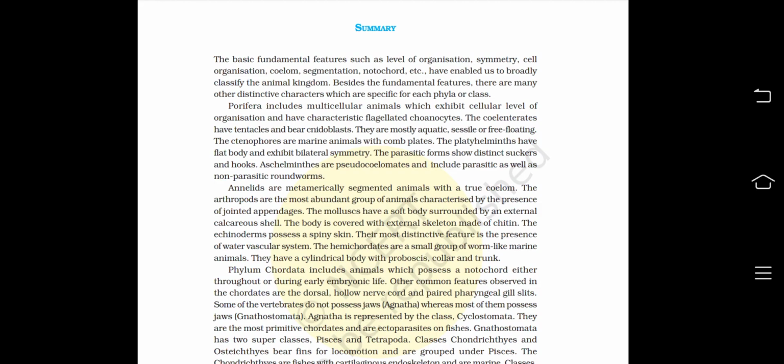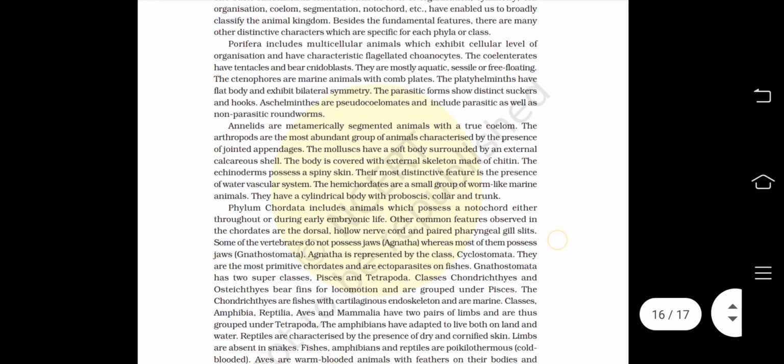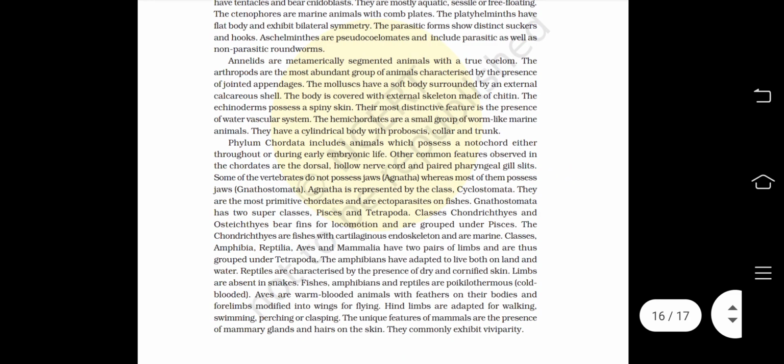Some of the vertebrates do not possess jaws, the Agnatha, whereas most of them possess jaws, the Gnathostomata. Agnatha are represented by the class Cyclostomata. They are the most primitive chordates and are ectoparasites on fishes. Gnathostomata has two superclasses, Pisces and Tetrapoda.